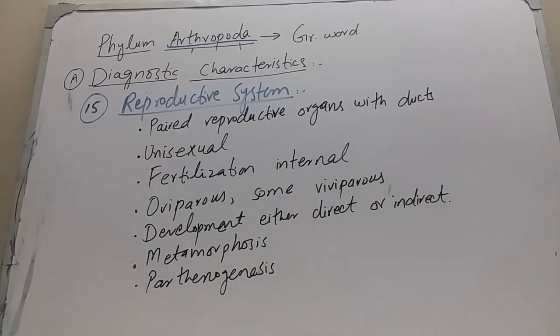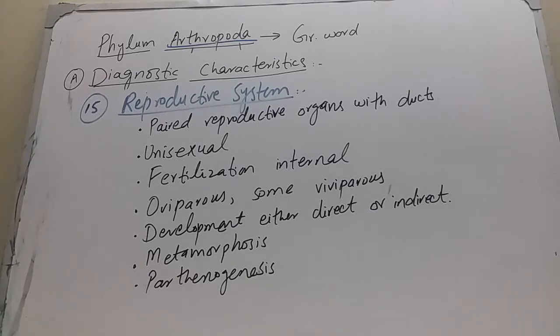Next is about reproduction in arthropods. In all arthropods, paired reproductive organs are present, or we can say paired gonads with ducts are present, and arthropods are unisexual.